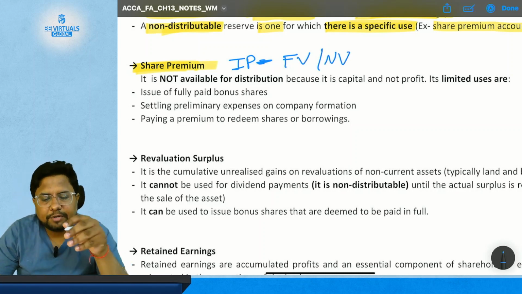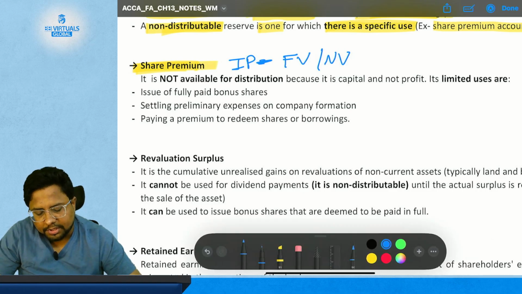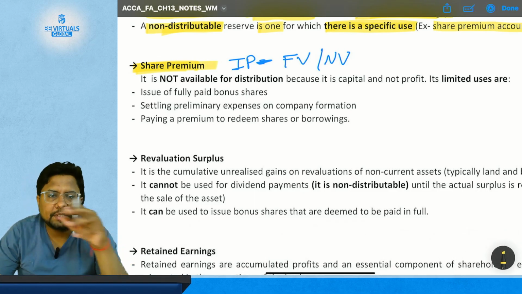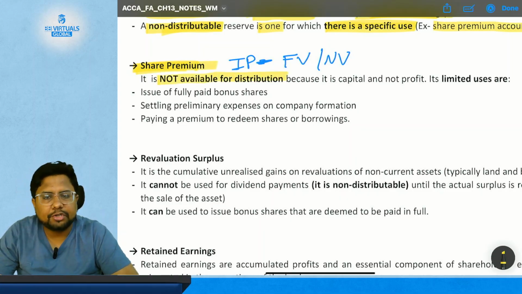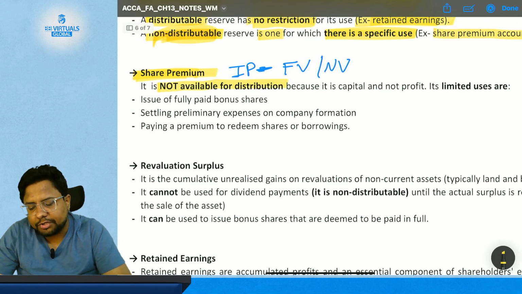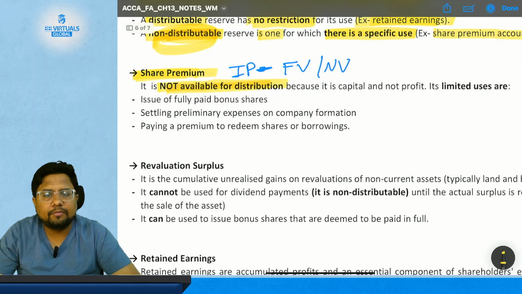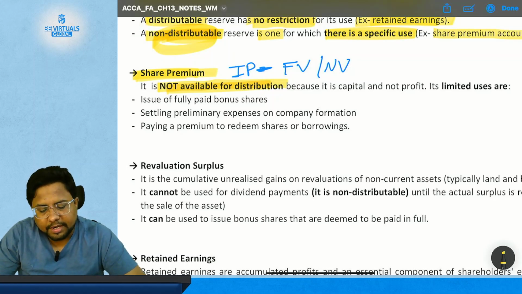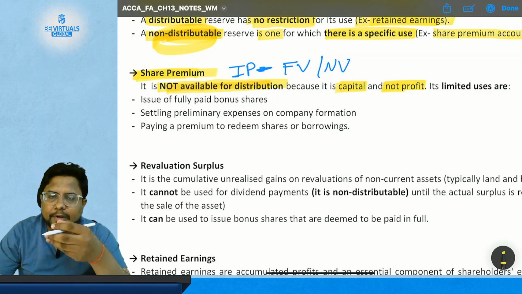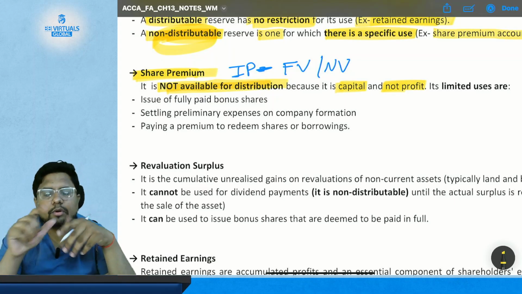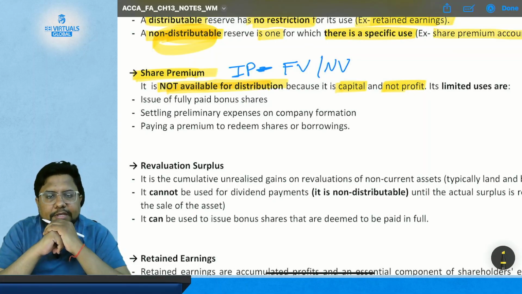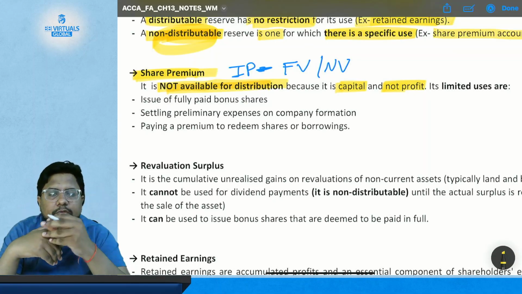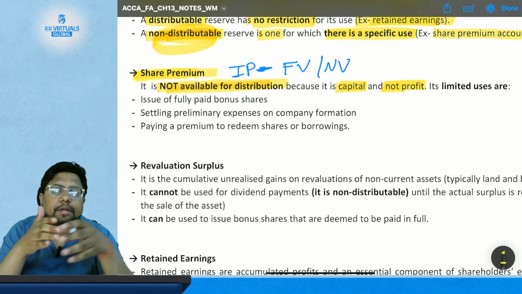It is not available for distribution, as it is considered non-distributable, because it is capital and not profit. Suppose a share having $1 of nominal value has been issued for $15 of issue price. The difference between 15 and 1 is $14, which is the share premium.